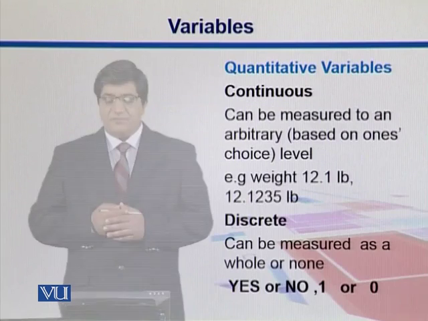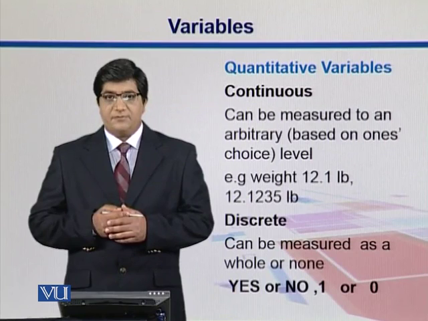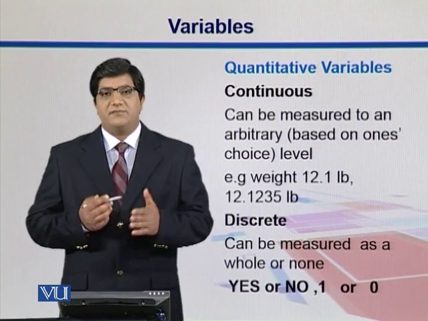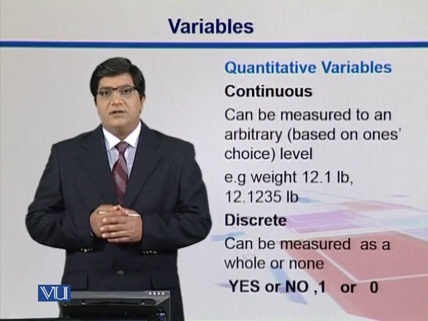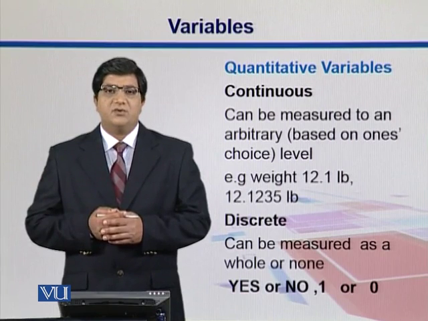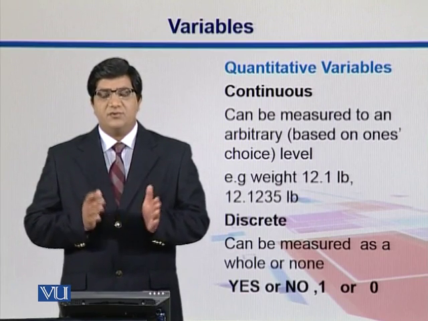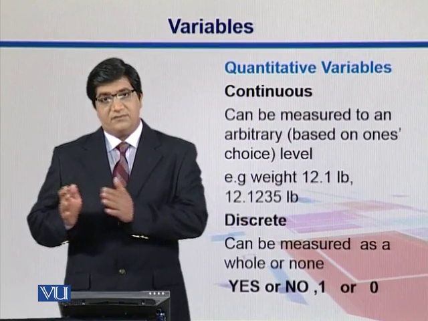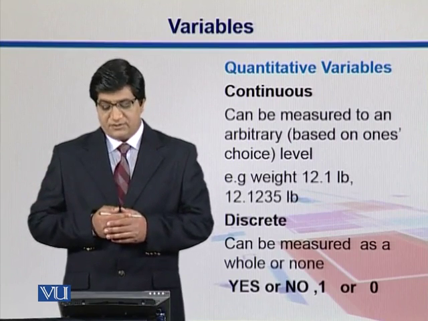A continuous variable can be measured to an arbitrary level based on one's choice. For example, with weights, you can have different grades: you can have whole numbers or you can go with fractions. In fractions, you can go with one decimal point or more than that. So you can have these continuous increments in it.